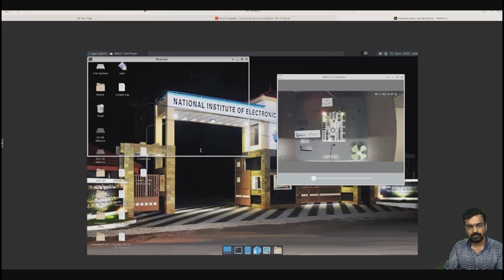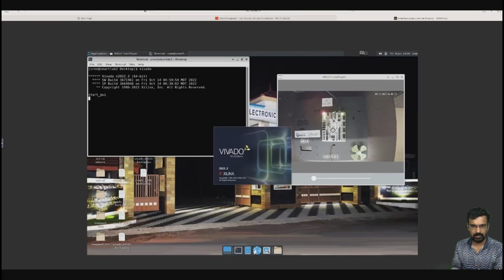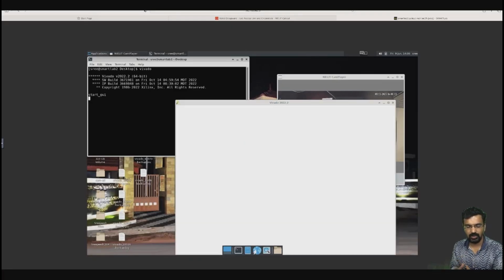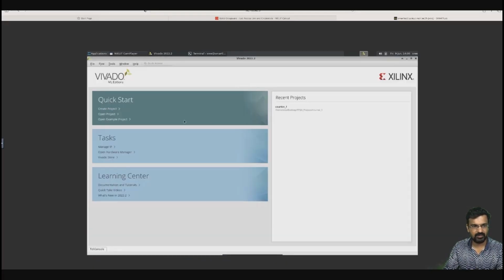You can open a terminal here. So I can open Vivado. Vivado is the tool which we are going to use to create the bitstream and download it onto the FPGA. So this is the Vivado window. Okay, you can see the Vivado window.